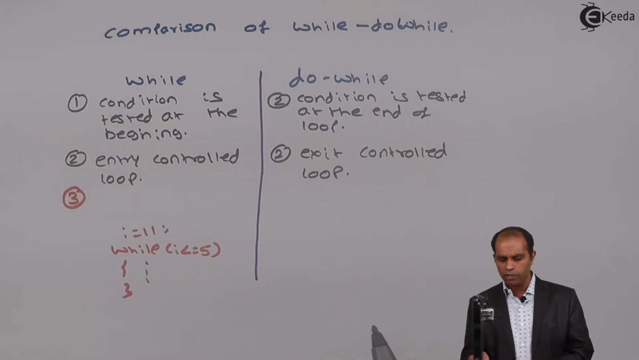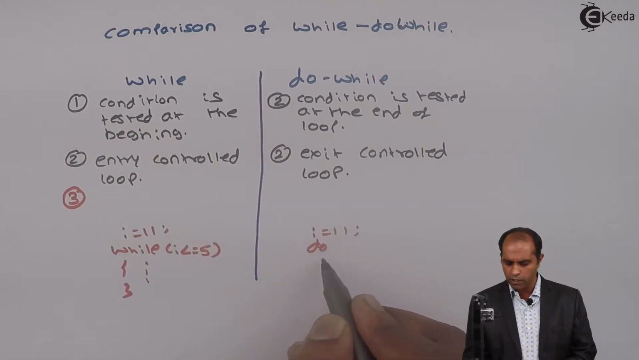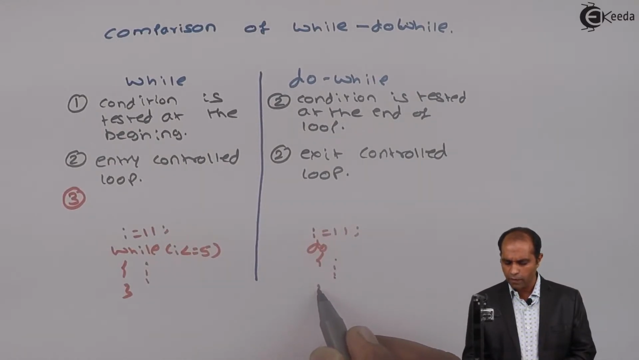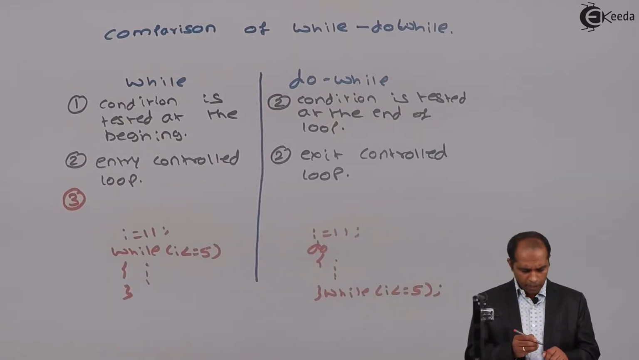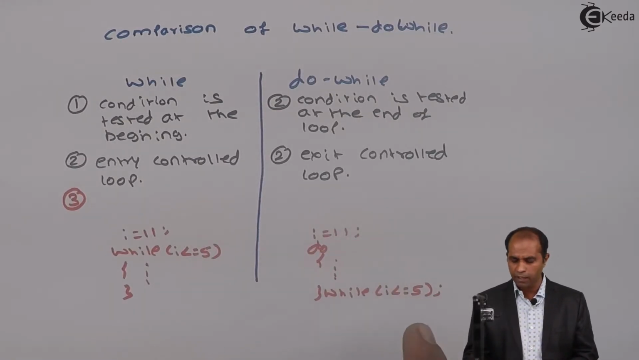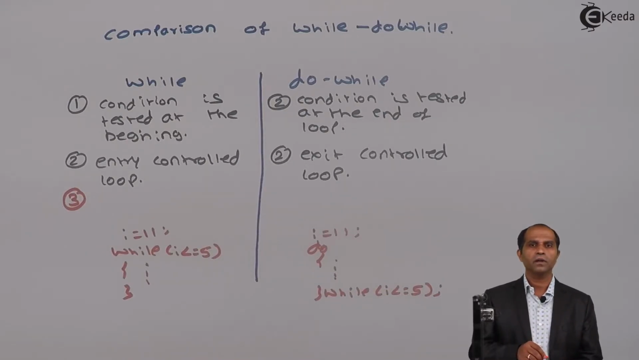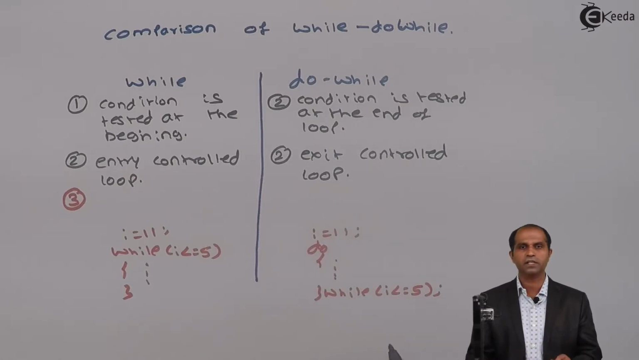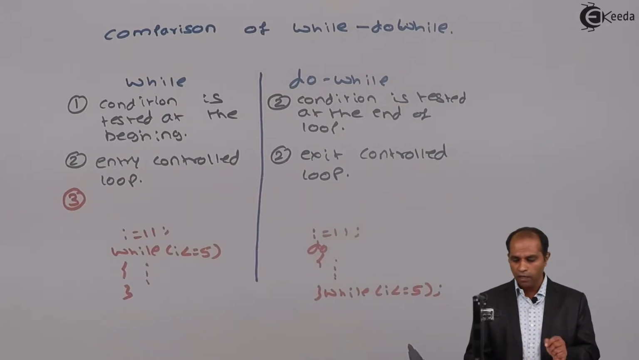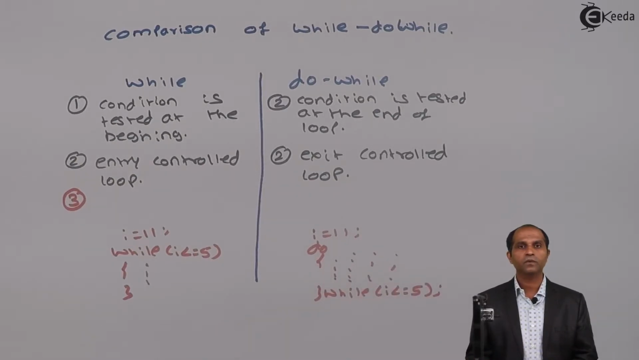Let me try the same with the do while loop. Let me assume i equals 11, place the keyword do, and then I'll say while i less than or equal to 5. Now I believe that i is 11 and the condition 11 less than or equal to 5 will definitely be false. We are very much assured that the condition is actually false in this case. But still, the loop executes the statements at least once.